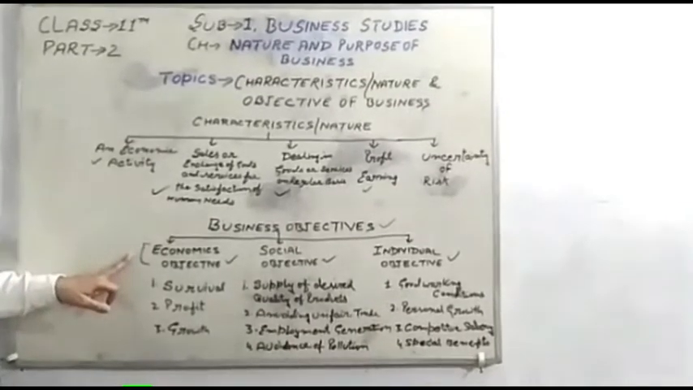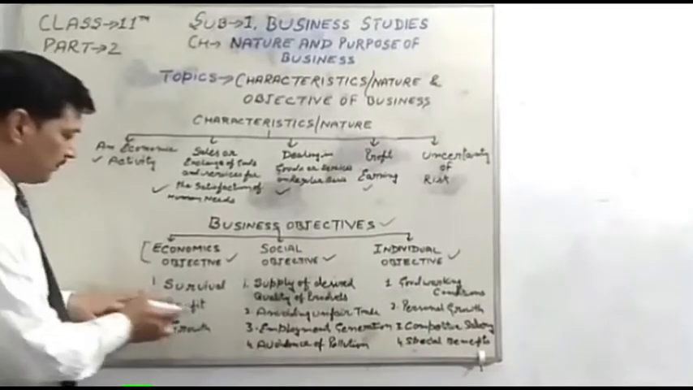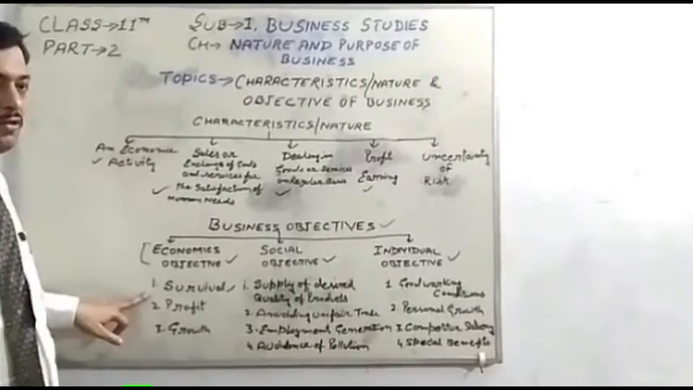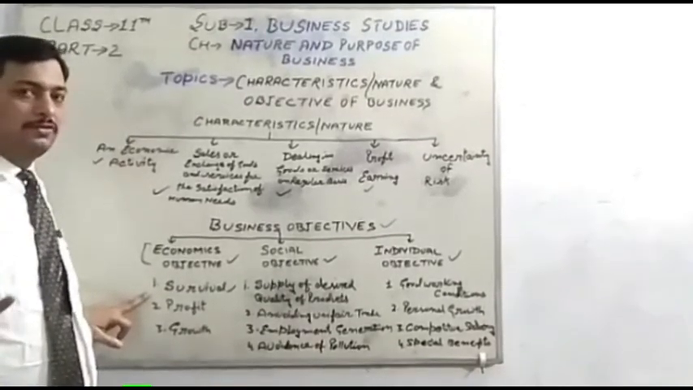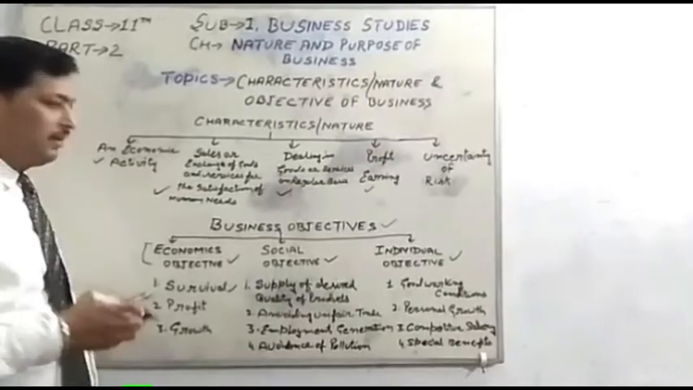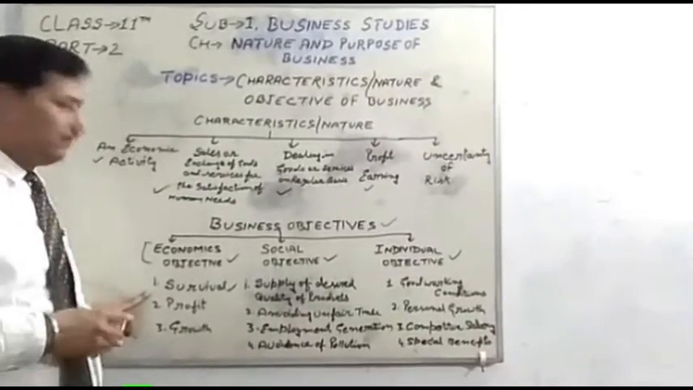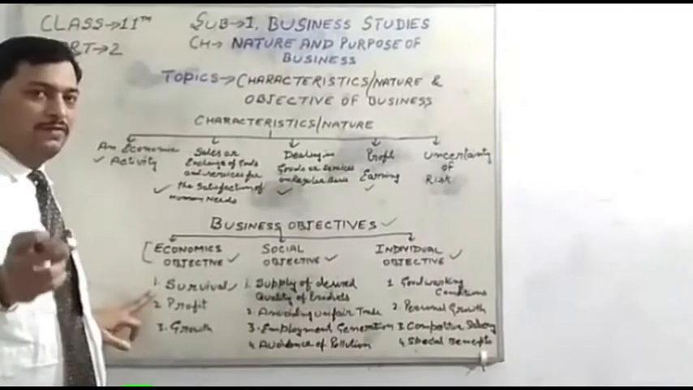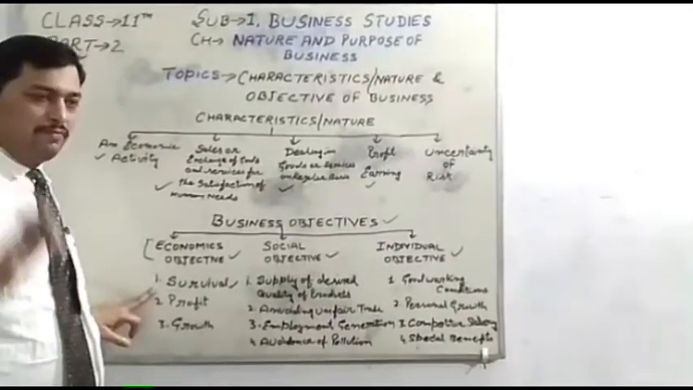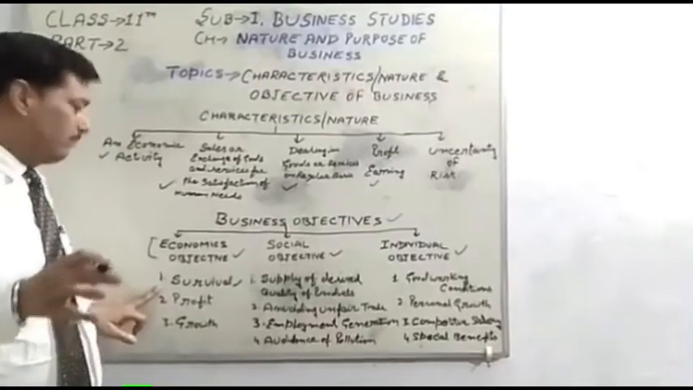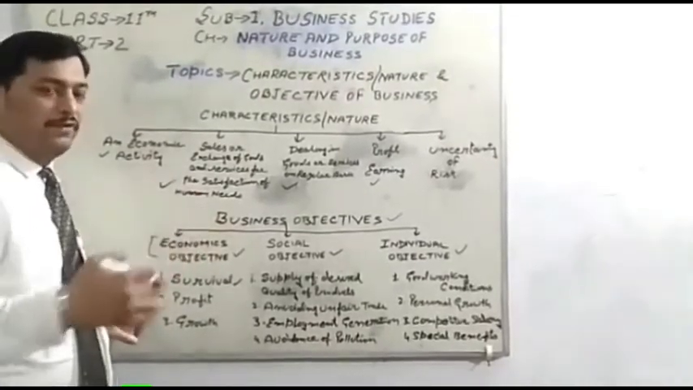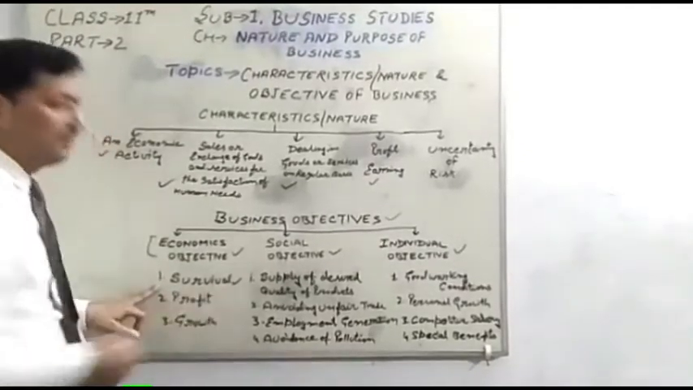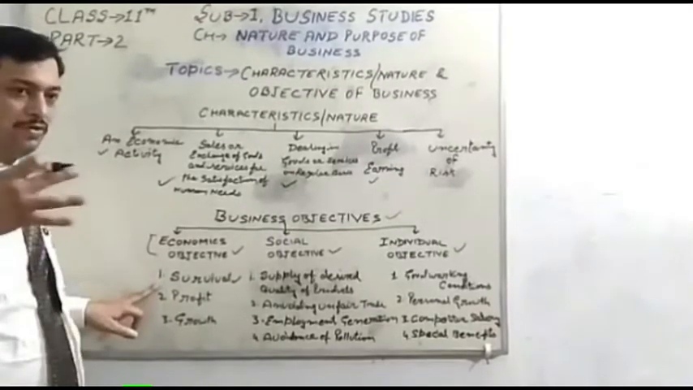Under economic objectives, the following are there. First is survival. In a market there is a lot of competition, especially for a newly established business. For surviving, a new business's main focus is to maintain and reduce the cost, earn a profit and sell its own product. First, maintain the cost, so the businessman can survive in the market with his own new product.